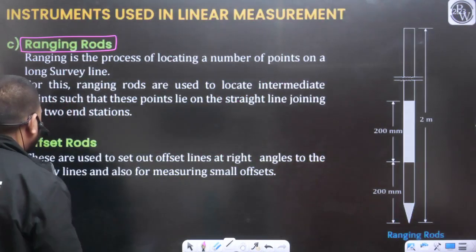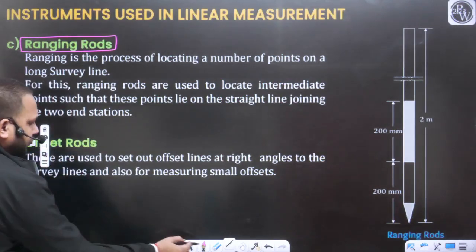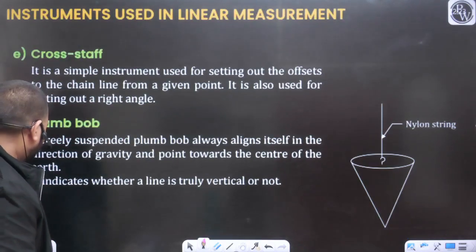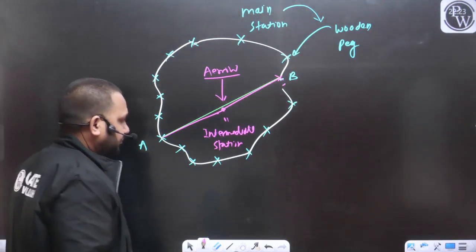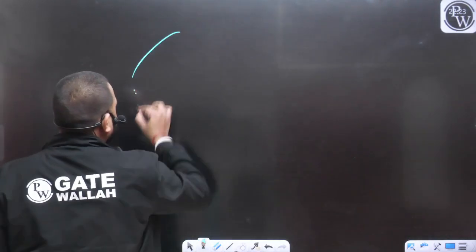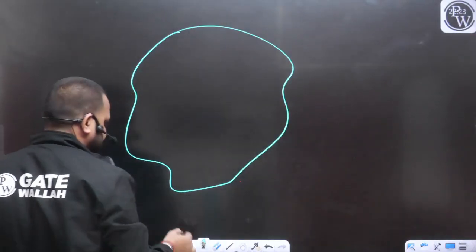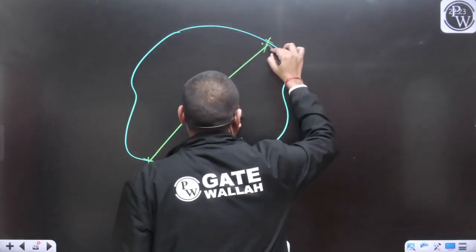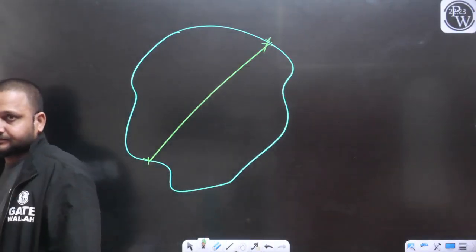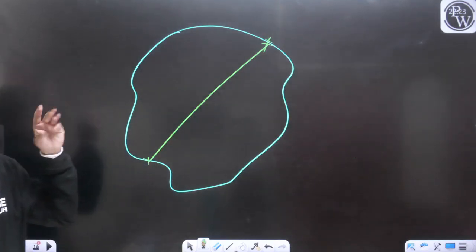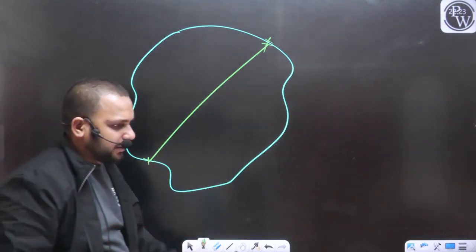Yes. So now we can also use the offset rod in the case of chain survey. First, try to understand what the offset is. Let's say this is the area that you need to survey. Let's say this is your survey line, along which you are going to perform the measurement. Along the direction of this survey line, we will take the linear measurement and the angular measurement.